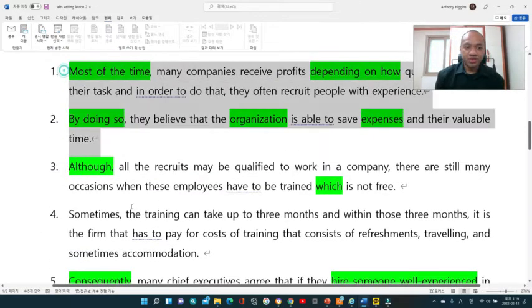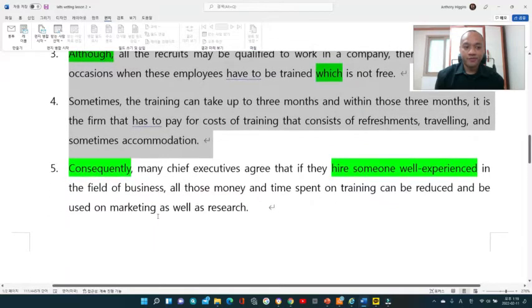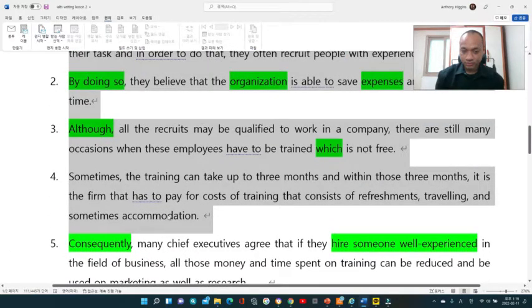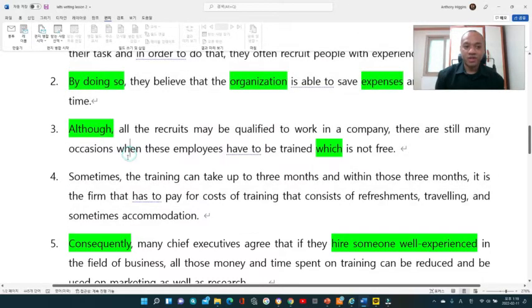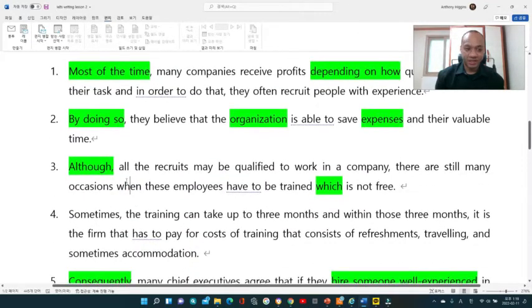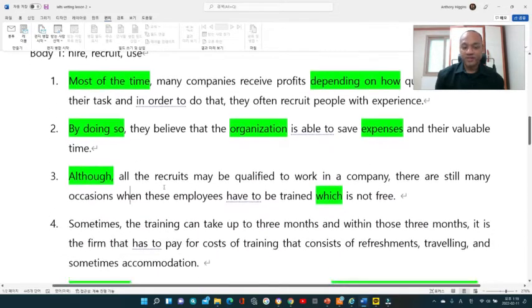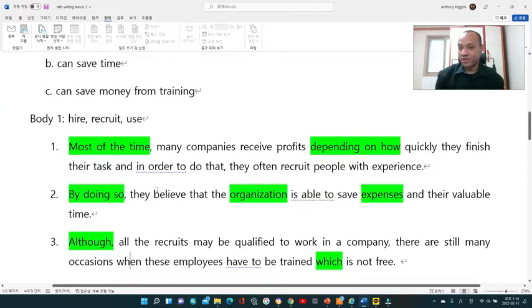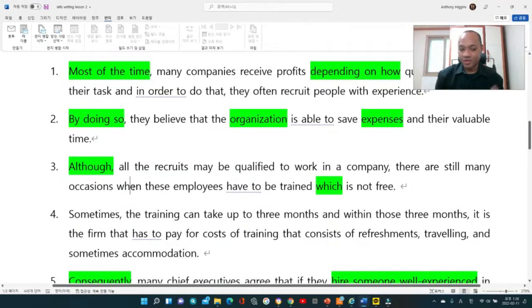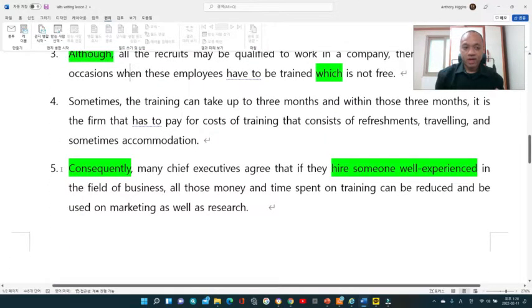But as you see here, the first through fourth sentences of the first body are kind of out of track because they are more likely talking about the money, the cost, the saved time, and the workers that they have to spend money on. But where is the experience? Only in the first sentence. So in order to get back on track, we have to write the fifth sentence. We have to connect the fifth sentence with the question again.